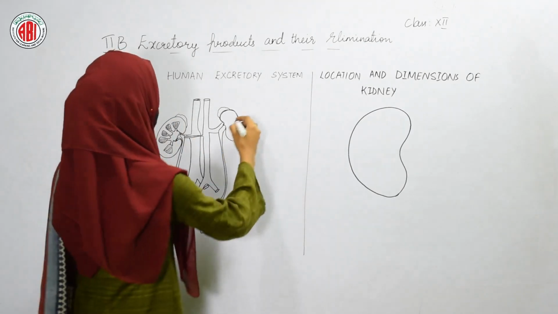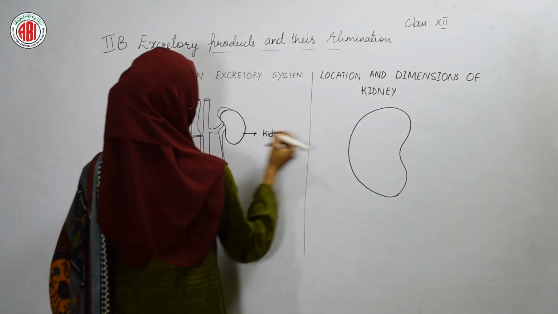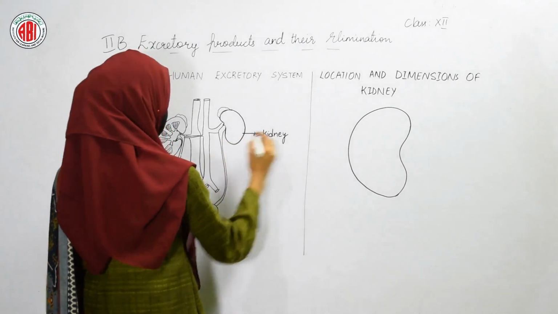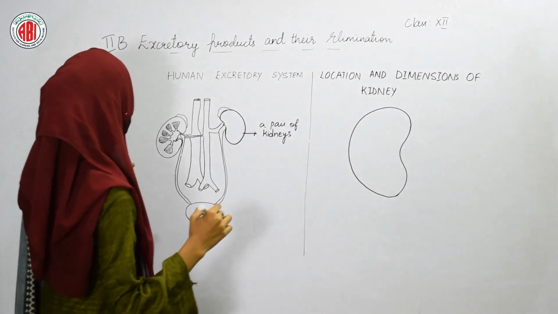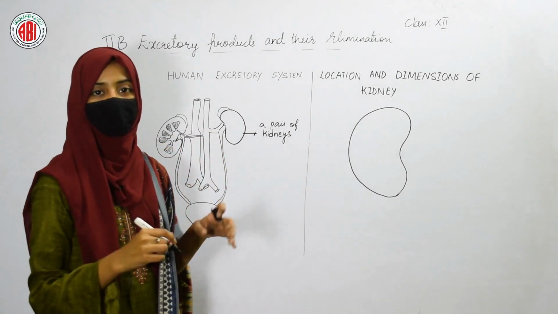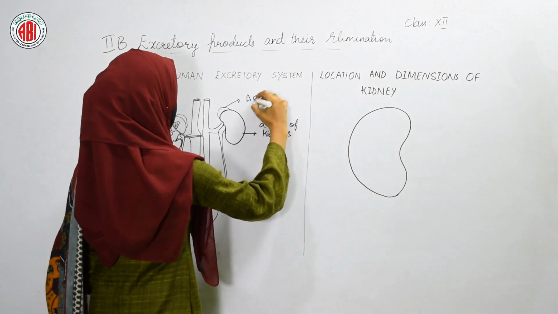We know that a pair of kidneys are present in our body. The left kidney and the right kidney are present. So a pair of kidneys are found in our excretory system. And besides this, you can find a gland which is present over both the kidneys. We call that gland the adrenal gland.